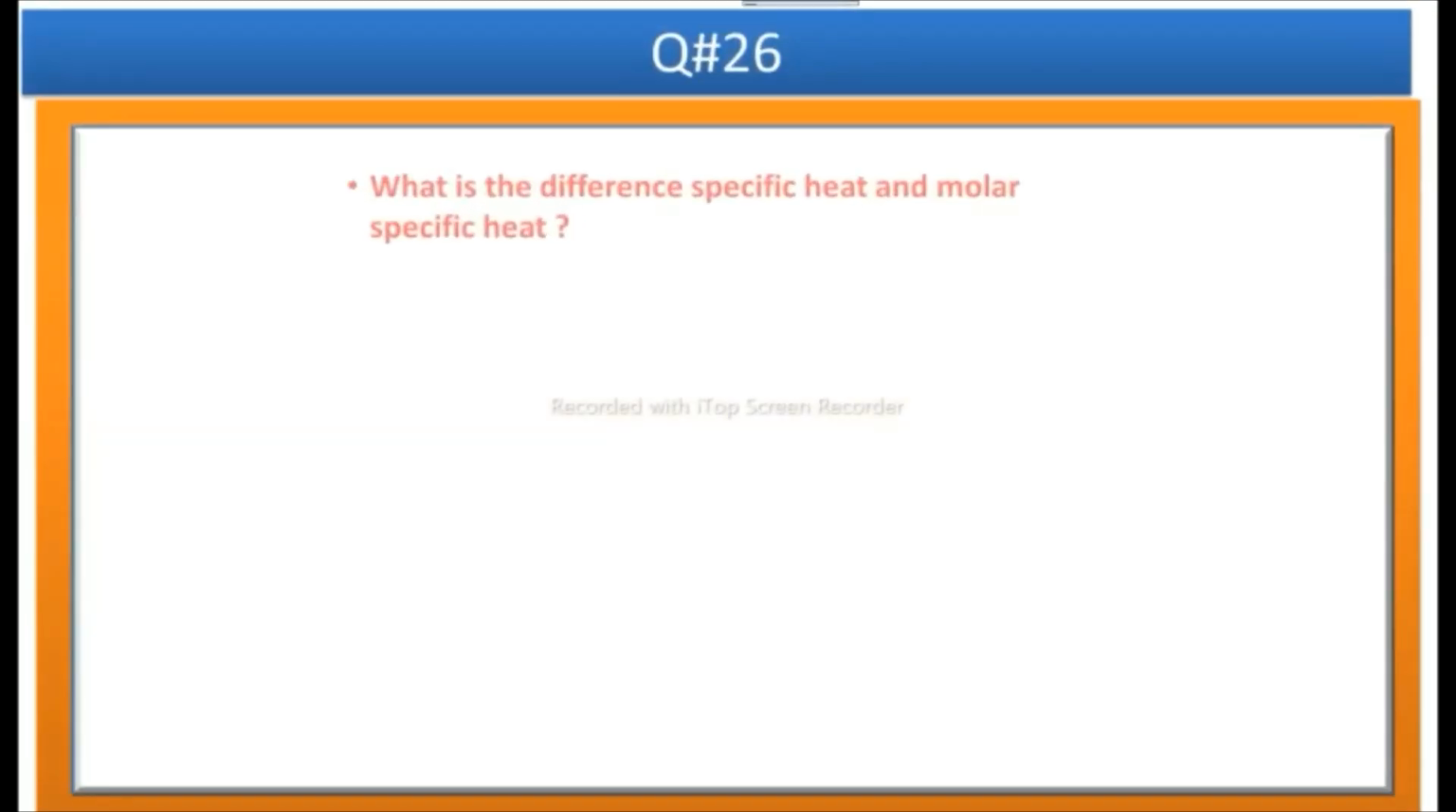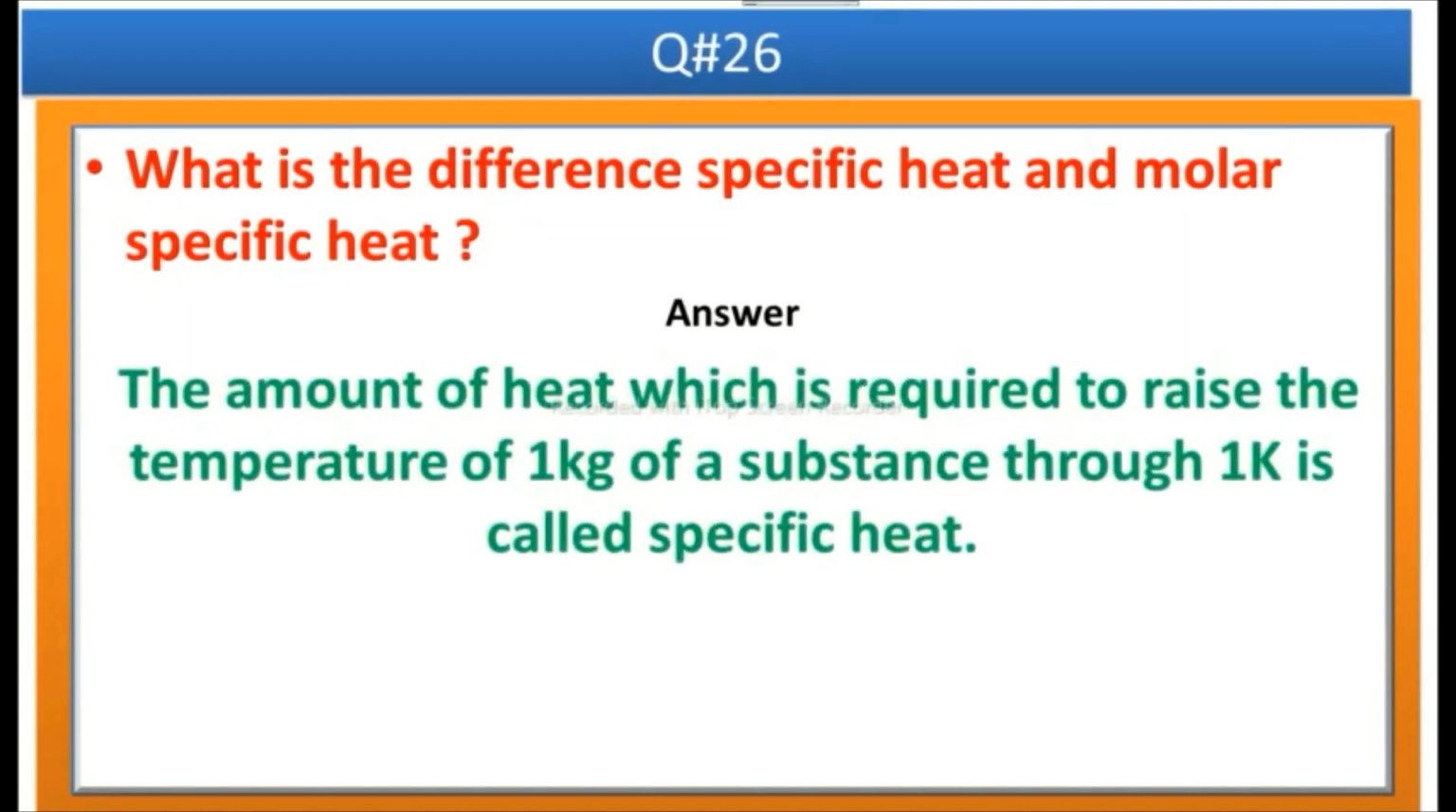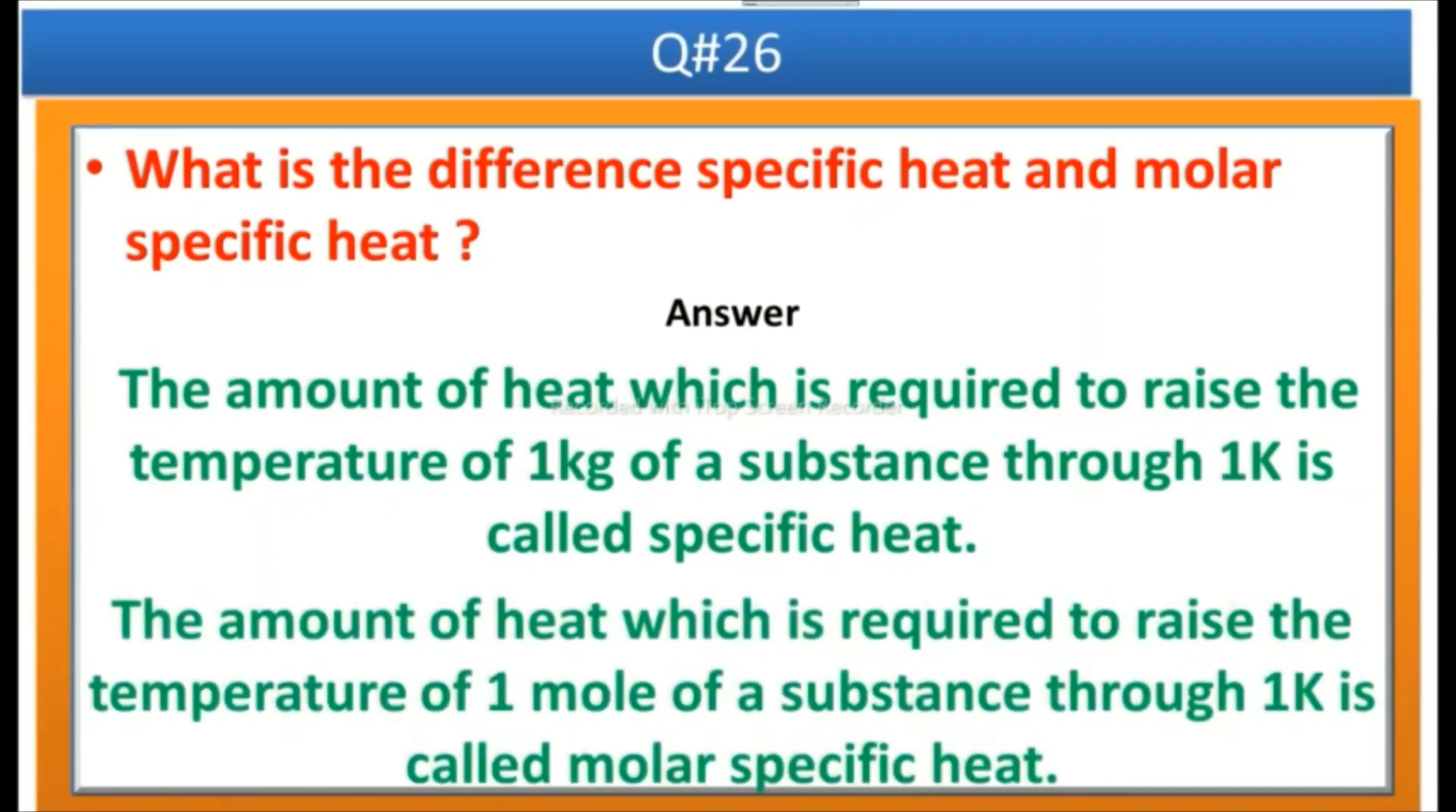The next question is, and the last question, what is the difference between specific heat and molar specific heat? Answer is, the amount of heat which is required to raise the temperature of 1 kg of a substance to 1 Kelvin is called specific heat. The amount of heat which is required to raise the temperature of 1 mole of a substance through 1 Kelvin is called molar specific heat.